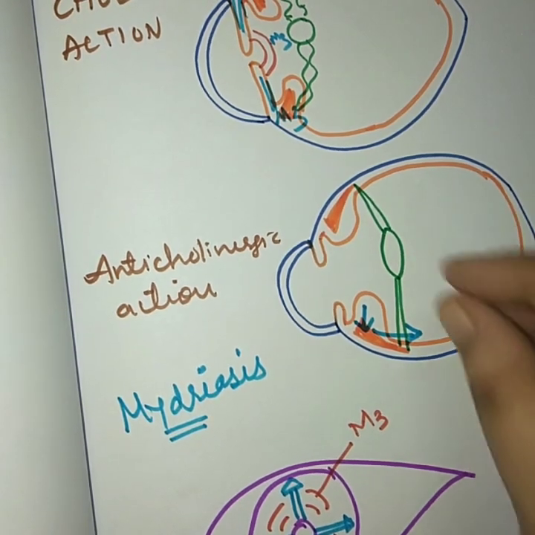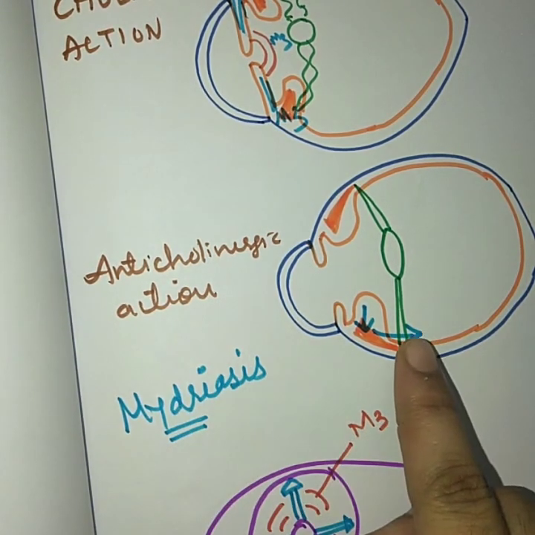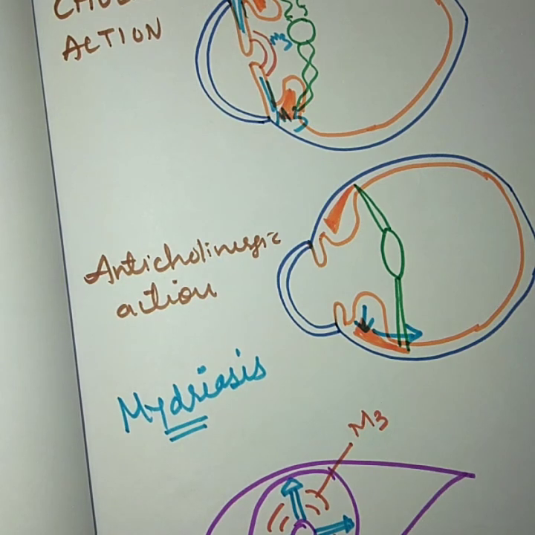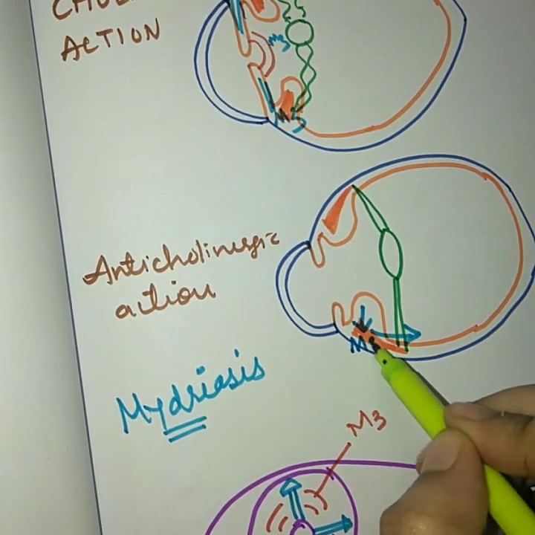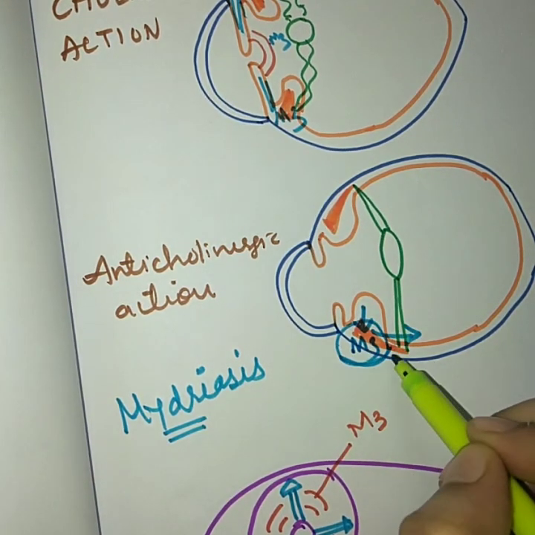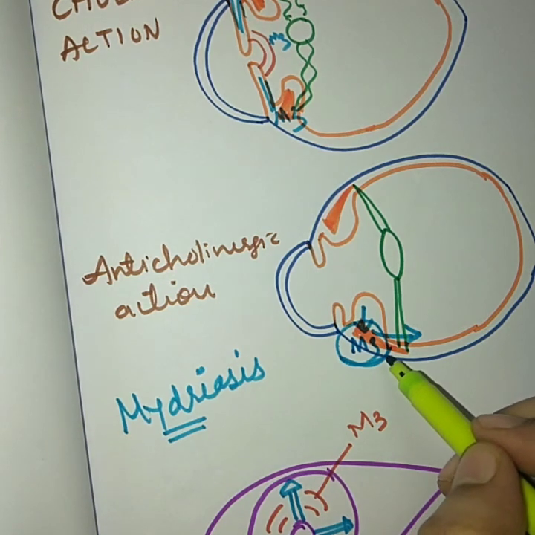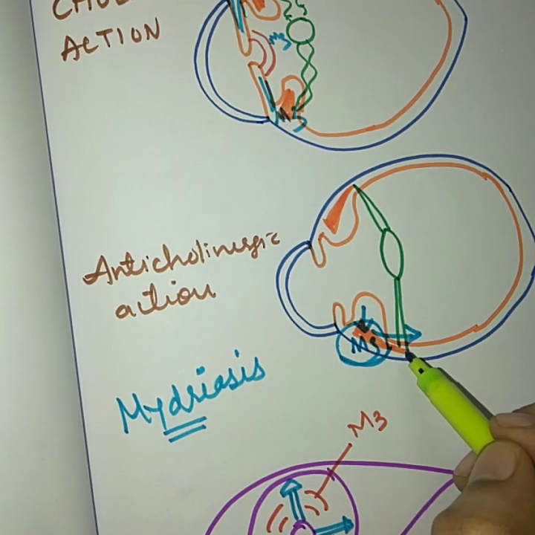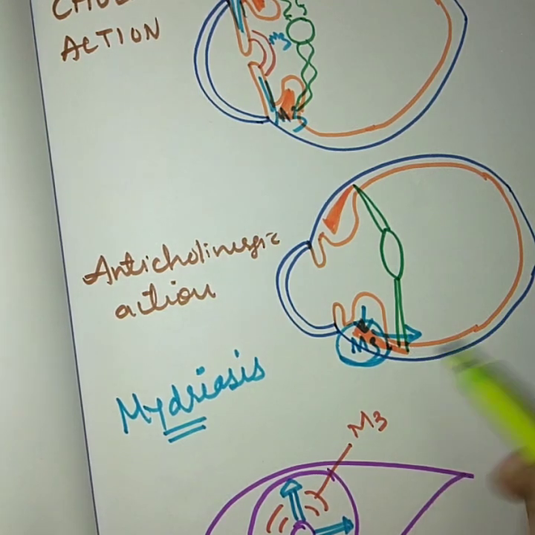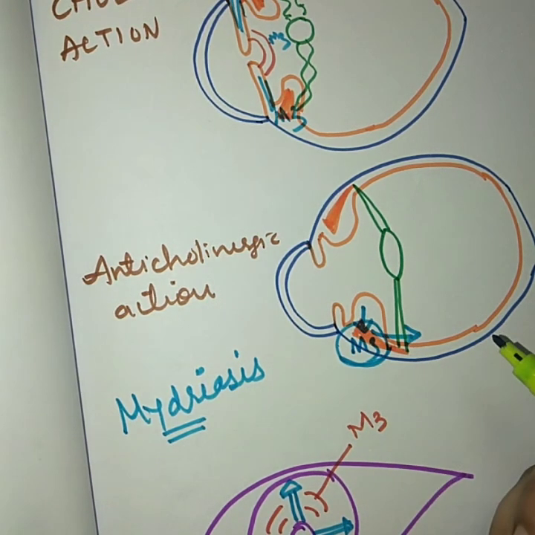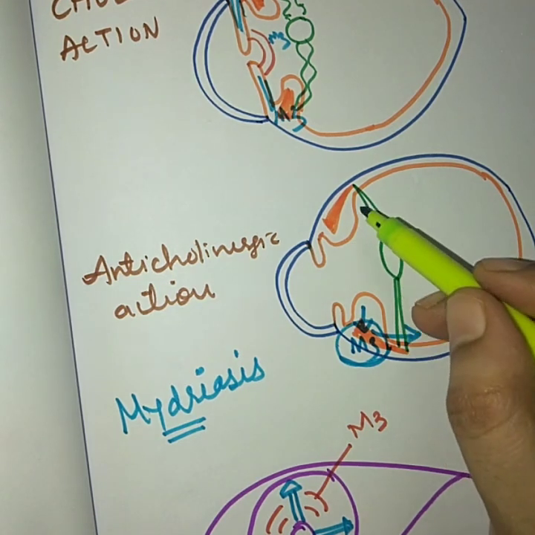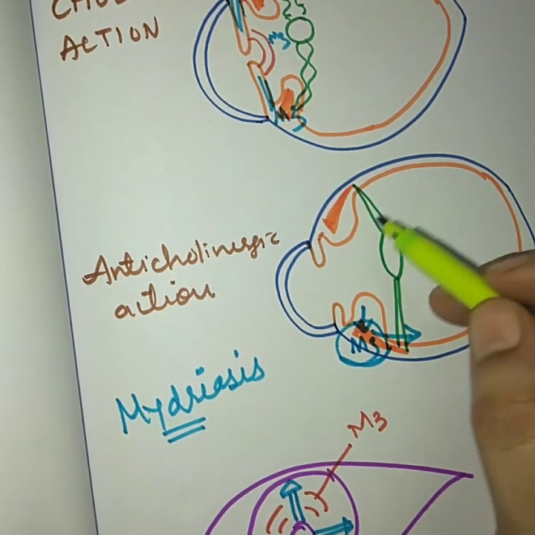Okay, but what happens when anticholinergic drugs are being given? It will block the M3 receptor over here in the ciliaris muscle. This M3 receptor will be blocked. When it is blocked, it is unable to contract. Who is unable to contract? The ciliaris muscle is unable to contract, meaning it will be relaxed, and under the relaxing condition the ciliaris muscle will be moving more upward and backward.